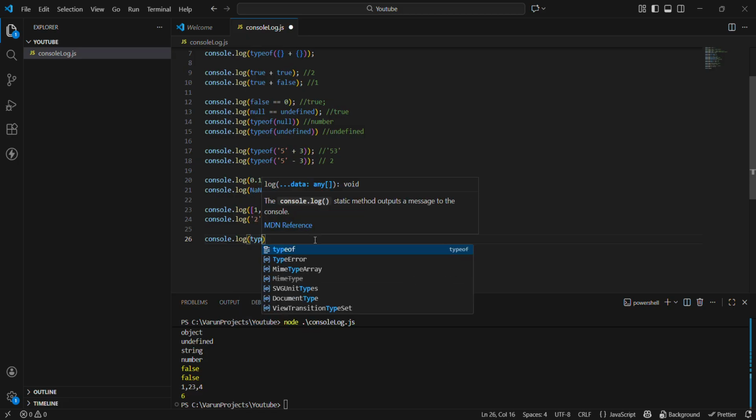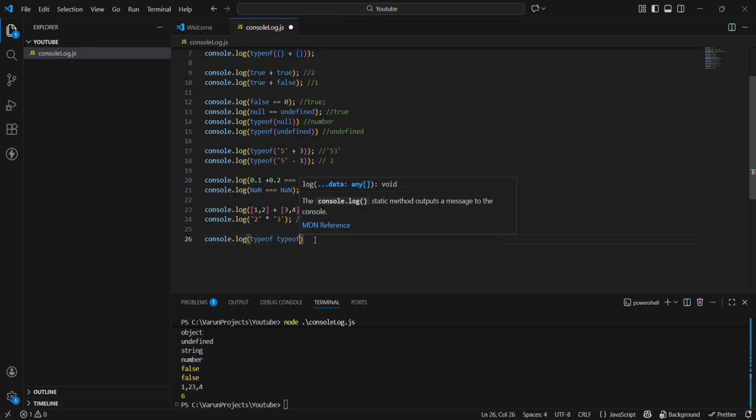Console.log typeof of 1, or anything, 1 2, doesn't matter. What do you think will be the output, guys? Many of you have guessed number, and you are right. But here it is not just typeof 12, this is typeof "12". So typeof 12 is number, but inside a string it's not simply a number. So guys, the output will be string.